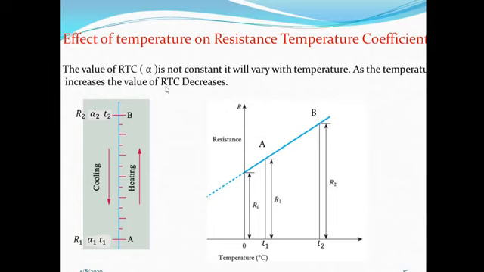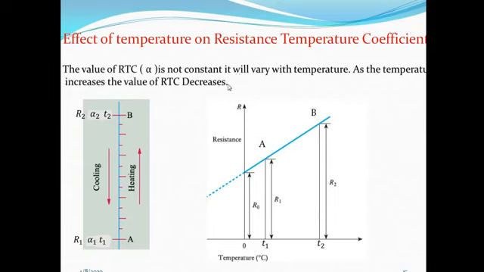Now, the effect of temperature on the resistance temperature coefficient, or RTC. So in the formula, alpha is not constant. It will vary with the temperature.